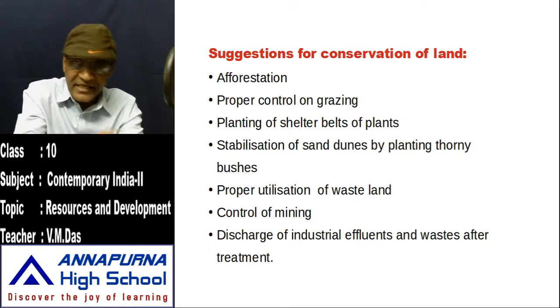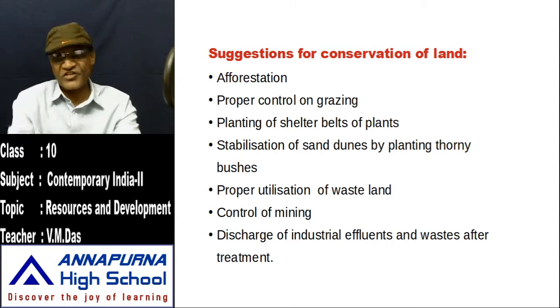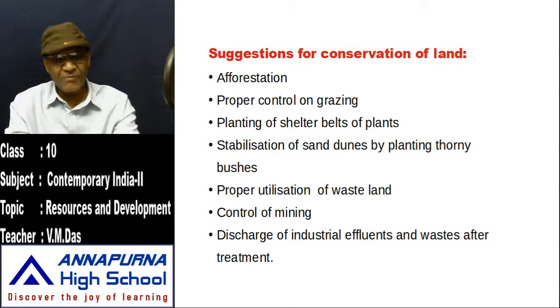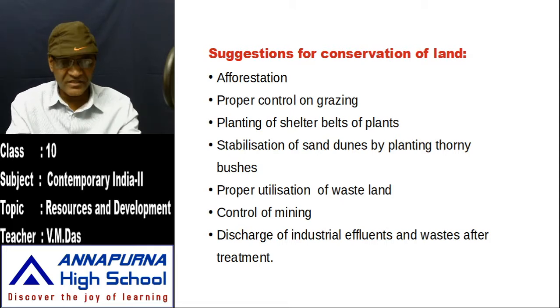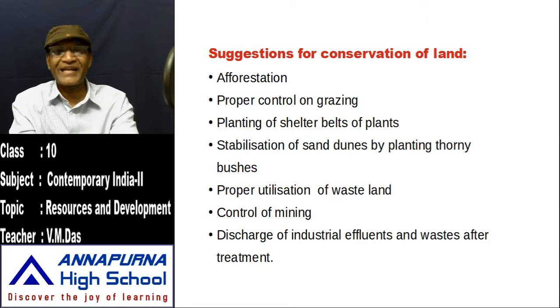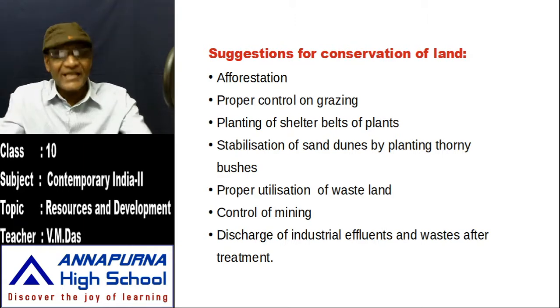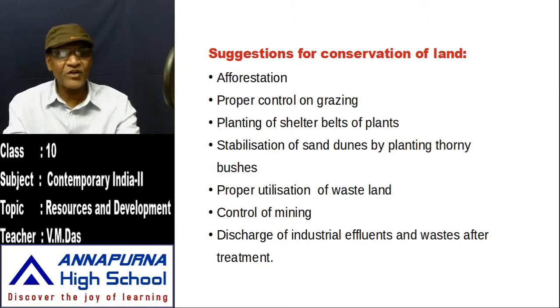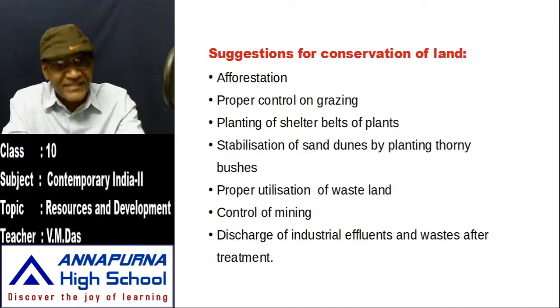Number one, afforestation. Just before, I told you about deforestation, the indiscriminate felling of trees in the forests. Now the suggestion for conservation of land here is afforestation, that means planting of trees and protecting the forests.